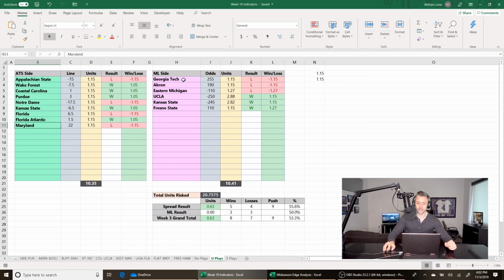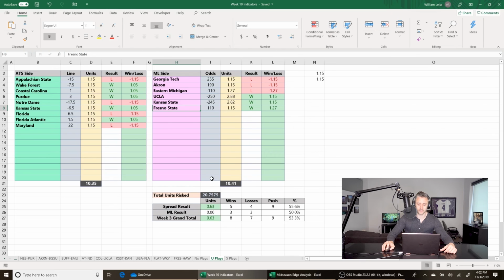Money lines, though, none of these 3 losses really came close. Georgia Tech was the closest of the 3, but they were down by 7 with 1st and goal in the 3rd quarter, didn't convert, fumbled the ball on the goal line, and they lost by 10. But these 3 all won. Fresno State walk-off winner with a field goal. So overall, plus 0.63 units.